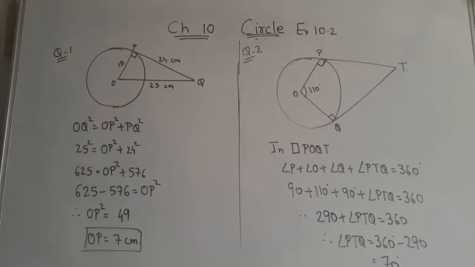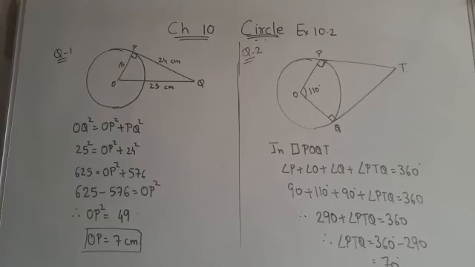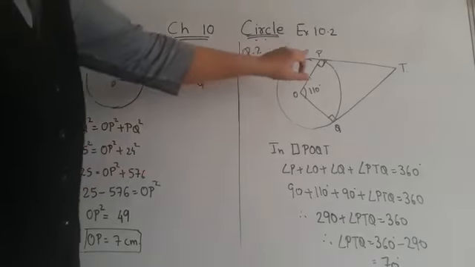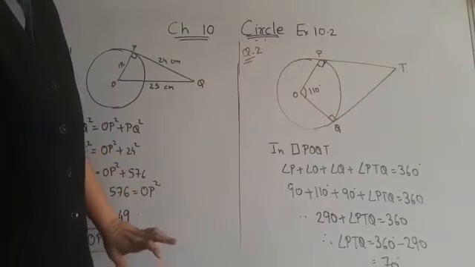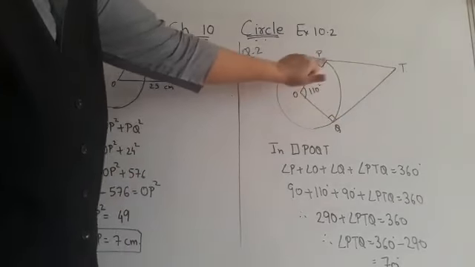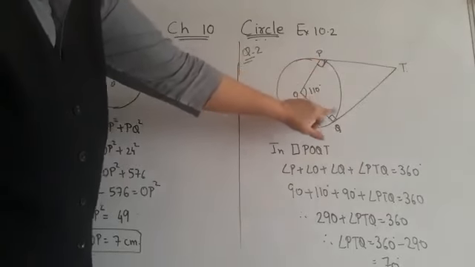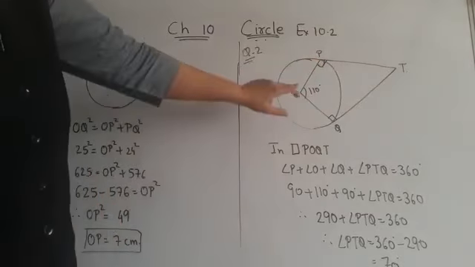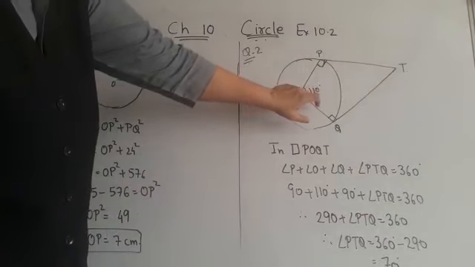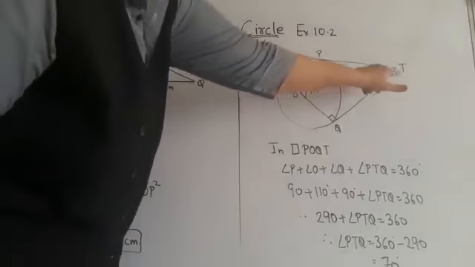Now next, question number 2. The figure is already given. TP and TQ are tangents to a circle with center O such that angle POQ equals 110. Angle PTQ we have to find out. Now children, here in this figure you can make out that PT and TQ are the tangents. This is radius. You know that radius and tangent are perpendicular. That means this angle is 90, similarly this angle is 90. The angle at the center is already given, 110. We have to find out PTQ.